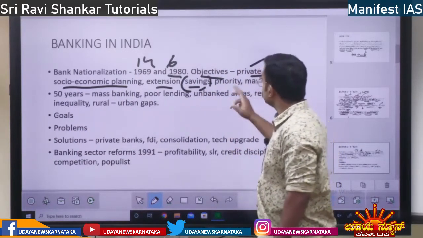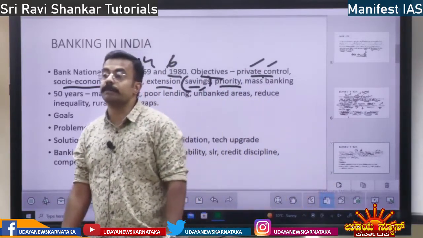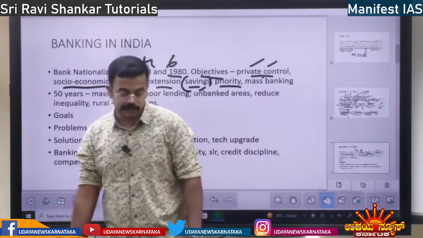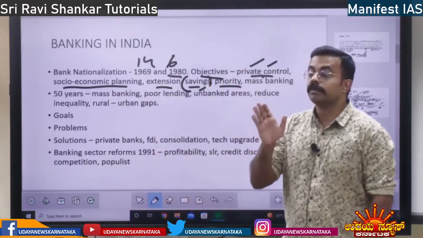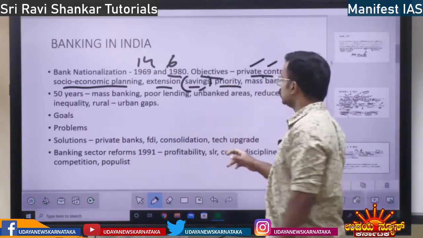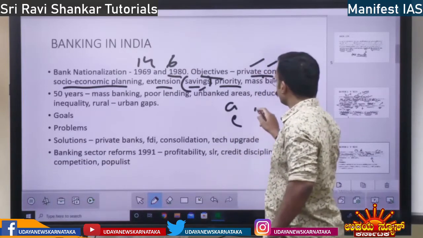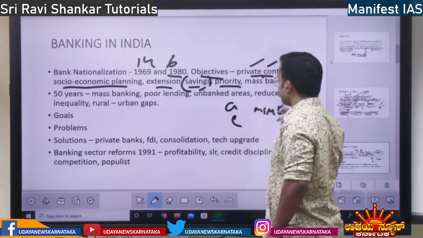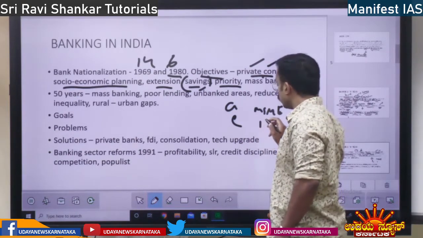So savings got increased. Then, see, the private sector did not invest in the priority sector. What is a priority sector? Priority sectors are those sectors where the government plans to invest and grow the sector. Which ones? Agriculture, education, MSME industries, and also what else?